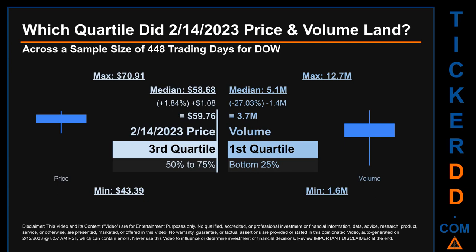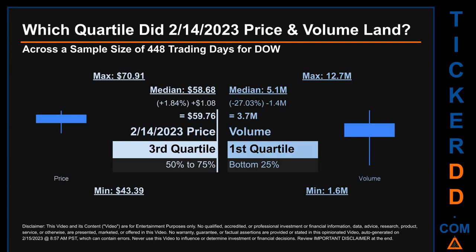The day's volume landed within the first quartile, at the bottom 25% of all sampled daily volume, which saw a max daily volume of 12.7 million and a minimum of 1.6 million. Quartiles tell us about the spread of a data set by breaking that data set into quarters, just like how the median breaks the set into half.